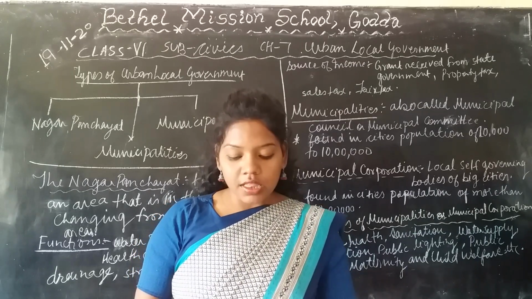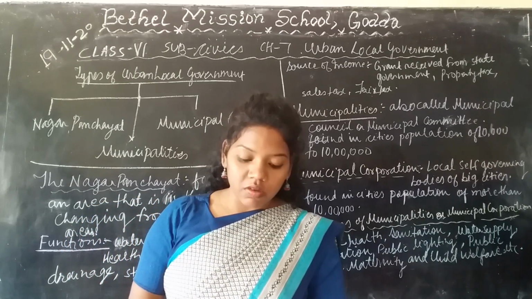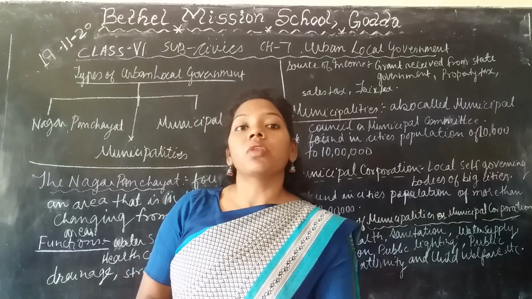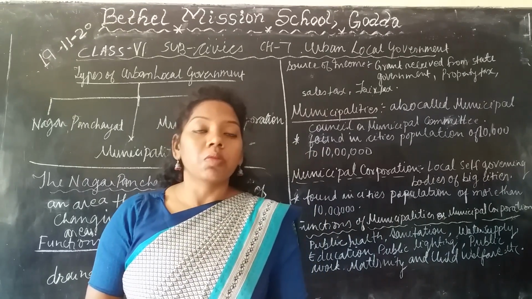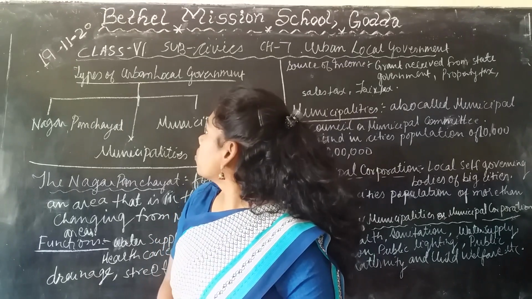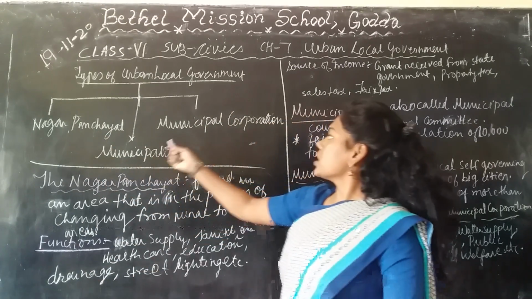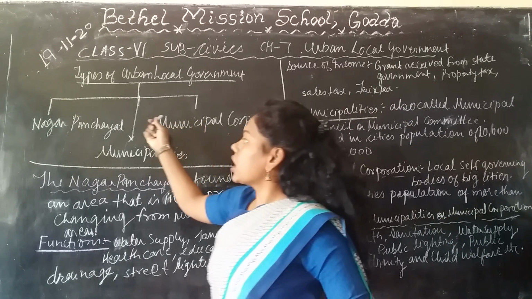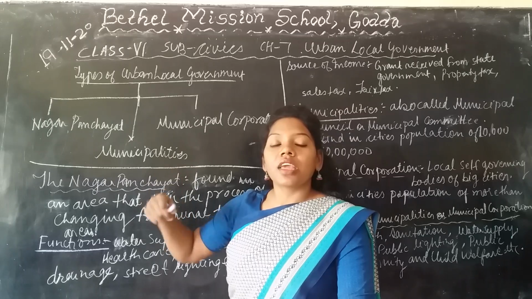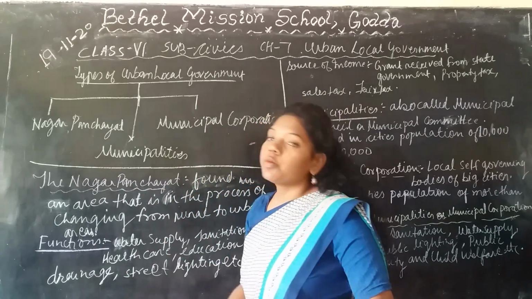Okay, so this urban local government has three types of governing bodies, and these are divided according to the population of the cities. First, there are three types of urban local governing bodies: the Nagar Panchayat, municipalities and municipal corporations. These are the three types of governing bodies which can be seen in different cities. First of all, we'll see the Nagar Panchayat.